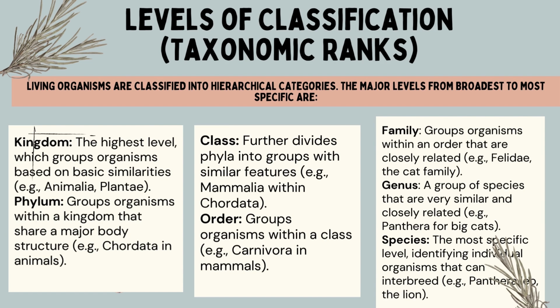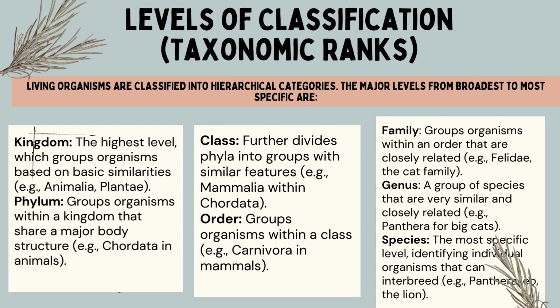Then comes class. Further divides phyla into groups within a similar feature. Example, Mammalia within Chordata. Order. Groups organisms within a class. Example, Carnivora in mammals. Order के बाद आता है family. Group organisms within the order that are closely related. Example, Felidae, the cat family. Then comes genus or genes. A group of species that are very similar and closely related. Example, Panthera for big cats.